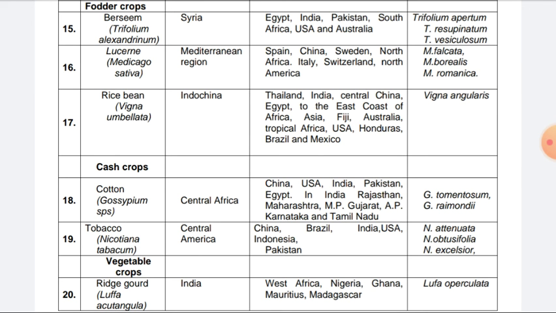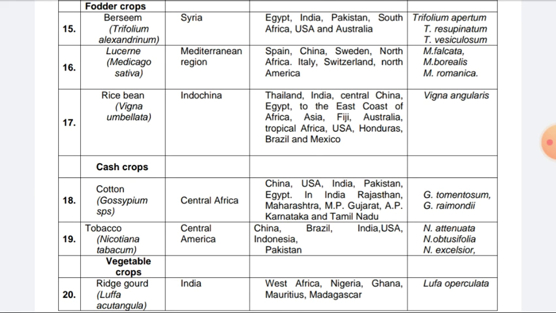Then Vigna umbellata, rice bean, that is the important fodder crop. Origin Indochina, Thailand, India, Central China, Egypt, some eastern parts, coast of Africa, Fiji, Australia, tropical Africa, USA, Brazil, Mexico. Vigna angularis, that is the important wild species.